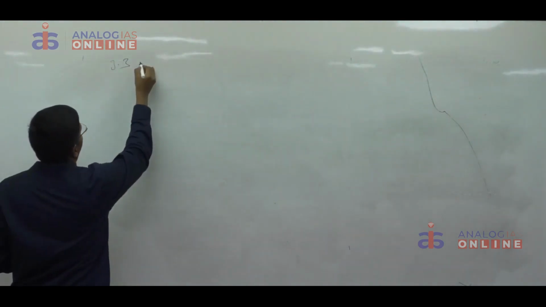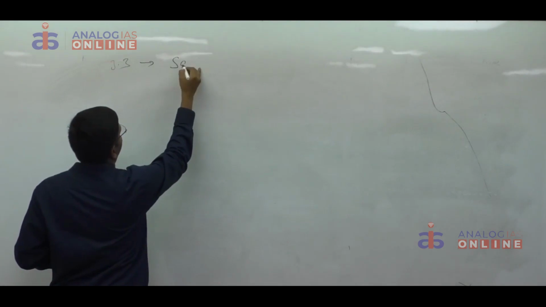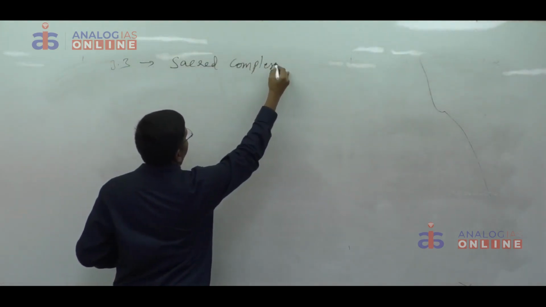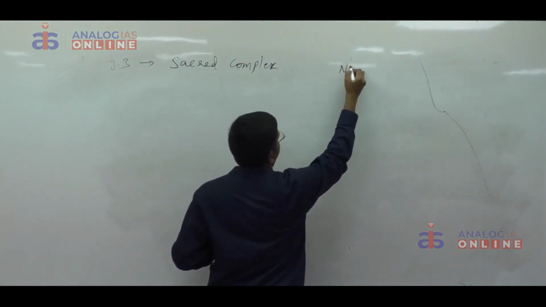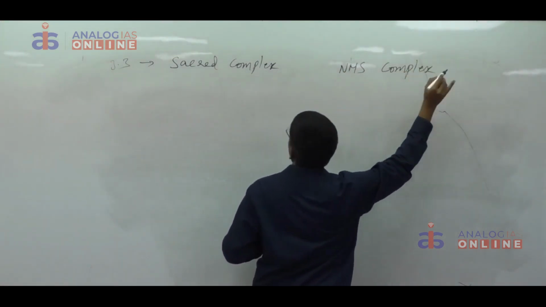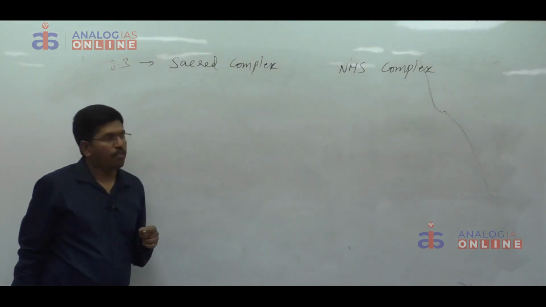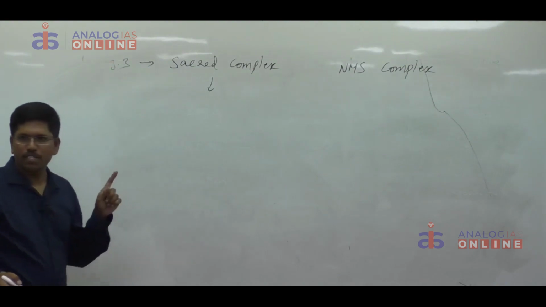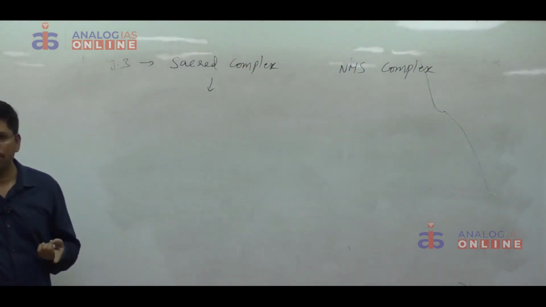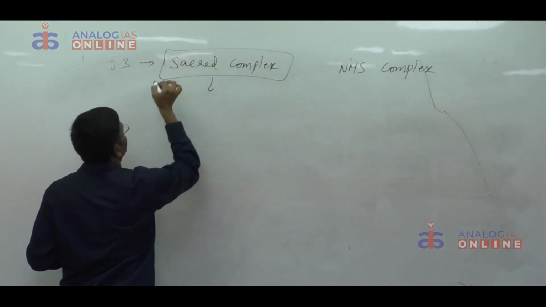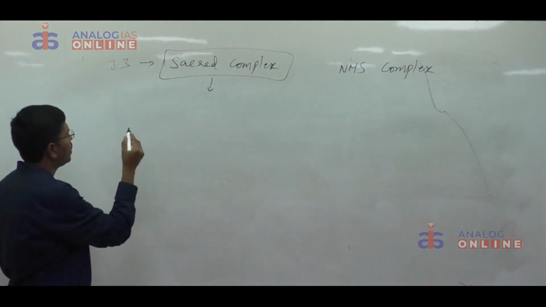In 3.3 we have only two concepts. One is the sacred complex. The second one is the NMS complex. First let us discuss the sacred complex. It can be asked either for 10 marks or for 15 or 20 marks. If it is asked for 10 marks, you have to write like this.